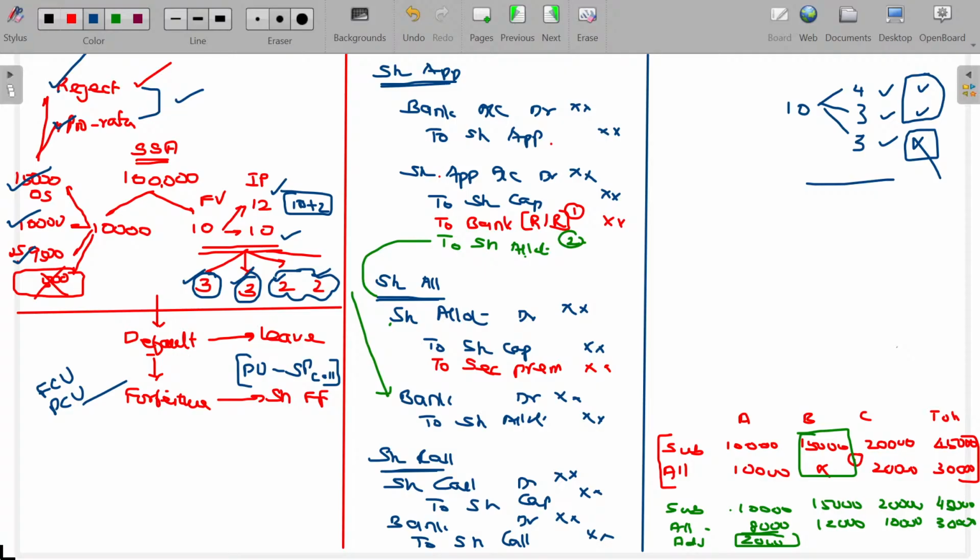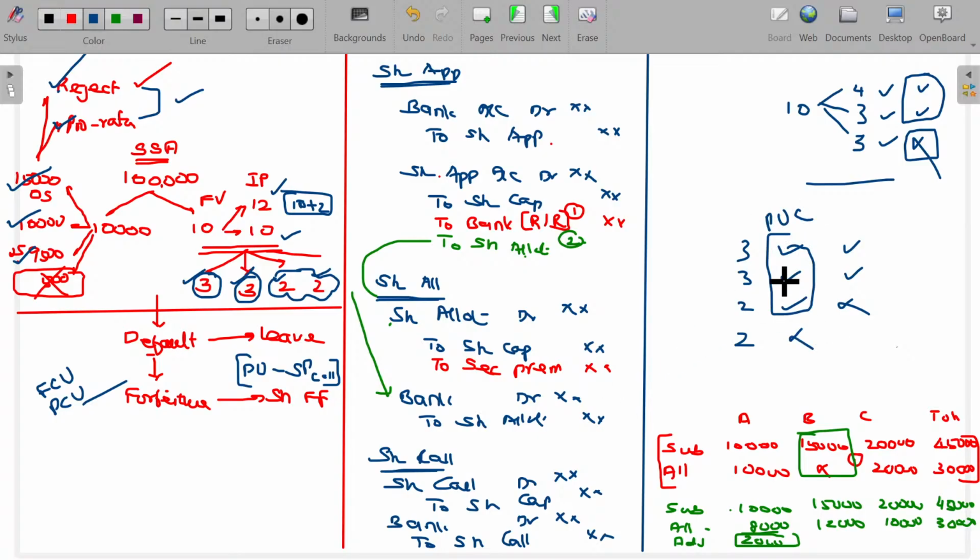What is called fully called up state? Now 3 rupees, 3 rupees, 2 rupees, 2 rupees. The company called for these 3 dues. Still the final due is not called. This fellow paid these 2. This due could not be paid by him. Immediately his shares are forfeited. Now tell me, is it fully called up or partly called up? Partly called up. Called up only 8 rupees. Still it is remaining pending. So it's partly called up.